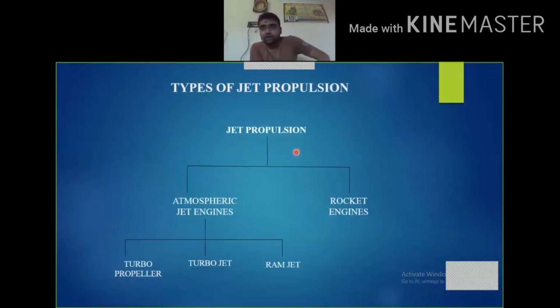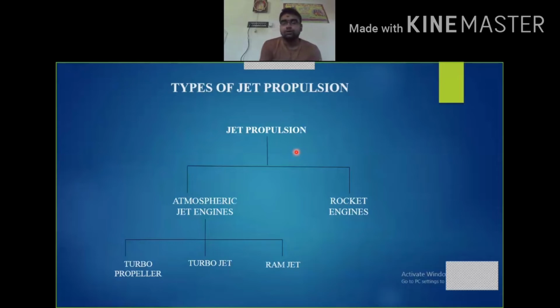We all know that jet propulsion is further divided into two types: atmospheric jet engines and rocket engines. Atmospheric jet engines are nothing but engines that are dependent upon the atmosphere. Because these travel in the atmosphere itself, they only carry fuel with them. They do not carry any kind of oxidizer tanks. When it comes to rocket engines, these are specially designed to travel in space, that is in vacuum, where there is no atmospheric air present.